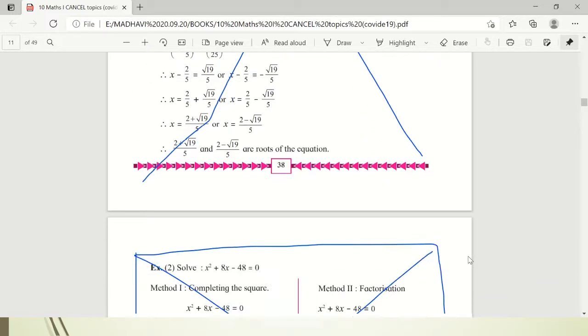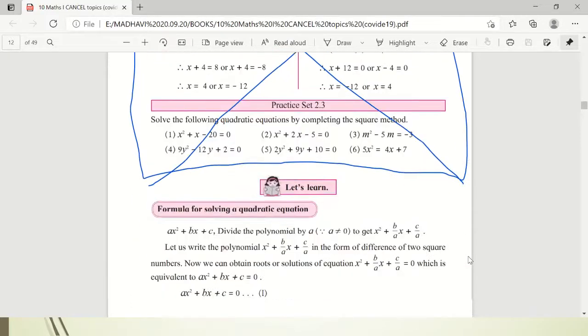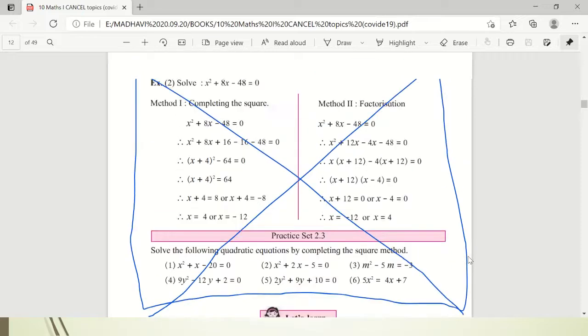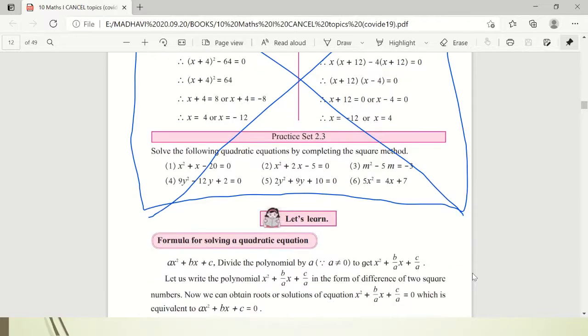So page number 38 is cancelled completely, and on page number 39 you can see practice set 2.3 and the solved examples above that are totally omitted. So take a note of this. Practice set 2.3 will not come. That means completing square method will not appear for evaluation.